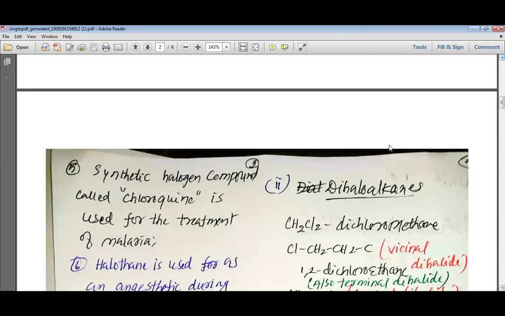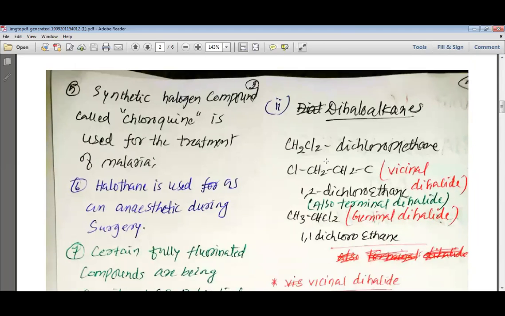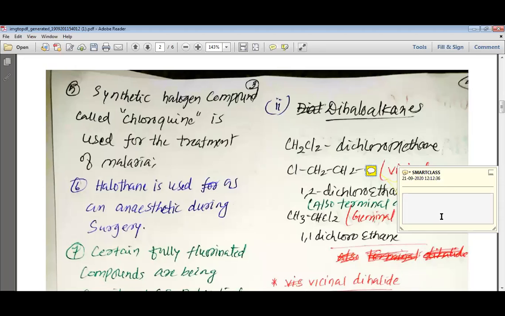Then we are going to study about the dihaloalkanes. The simple example of dihaloalkanes can be dichloromethane, CH2Cl2. But if we have two chlorine atoms present on adjacent carbons, such a compound is known as the vicinal dihalide.